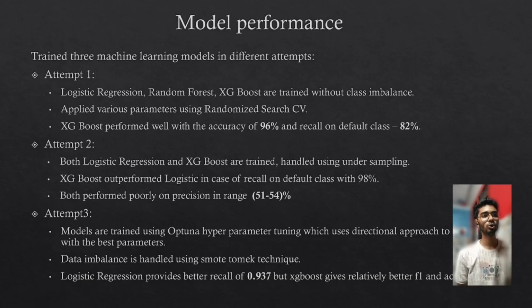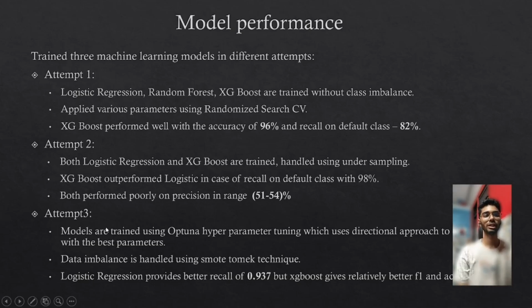In attempt two, both logistic regression and XGBoost are trained, and the class imbalance is handled using undersampling. In attempt two, XGBoost outperformed logistic regression in terms of recall, giving us the default recall as 98%, and both these models perform poorly on precision.